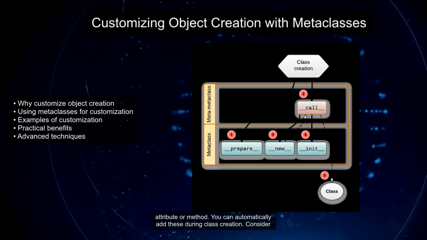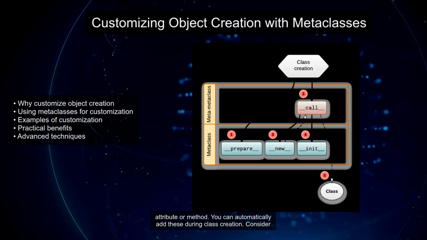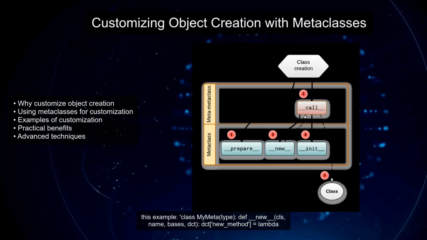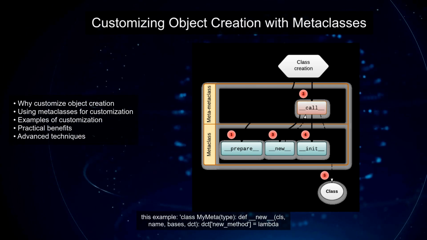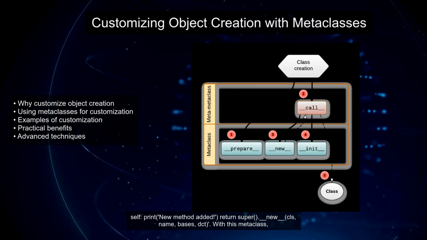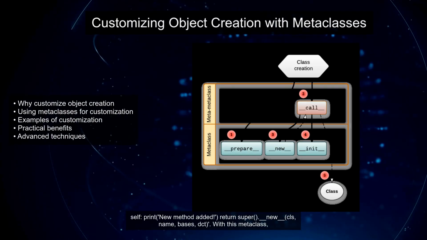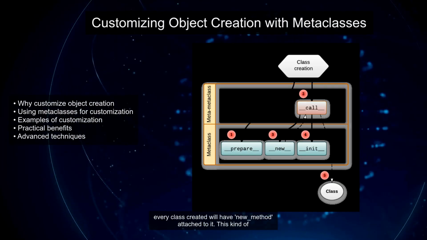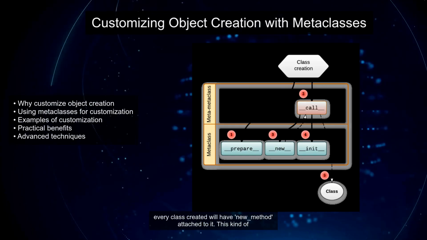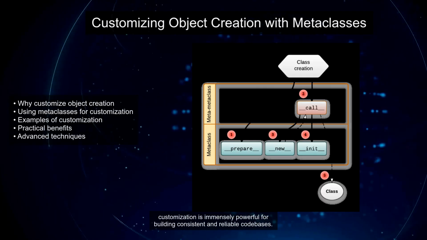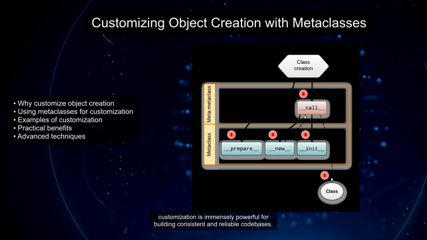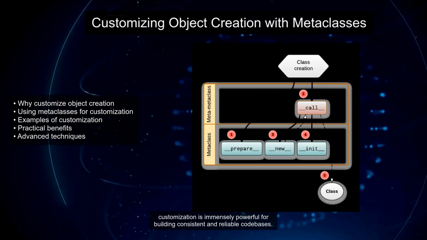Consider this example: class MyMeta(type): def __new__(cls, name, bases, dct): dct['new_method'] = lambda self: print('new method added'); return super().__new__(cls, name, bases, dct). With this metaclass, every class created will have new_method attached to it. This kind of customization is immensely powerful for building consistent and reliable codebases.